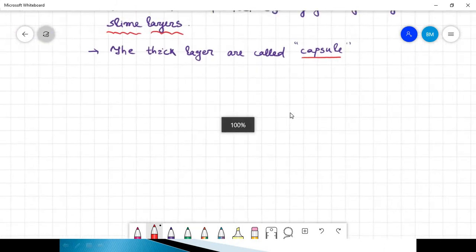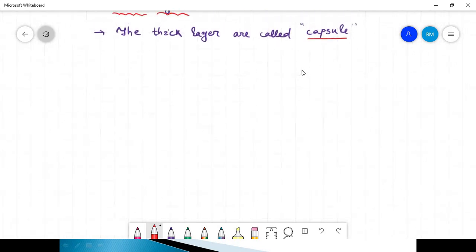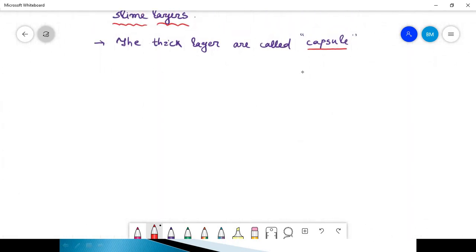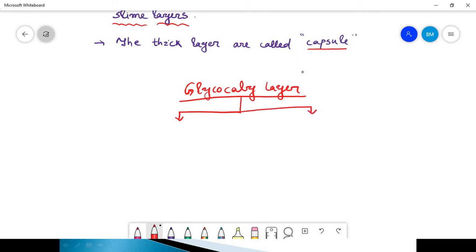Depending on the thickness, the glycocalyx layer, which is the outermost layer, forms a slime layer, and another one is the capsule.